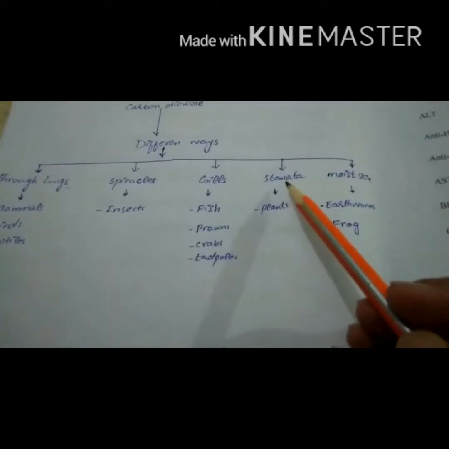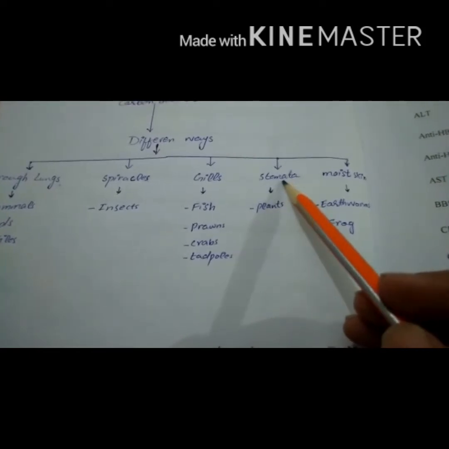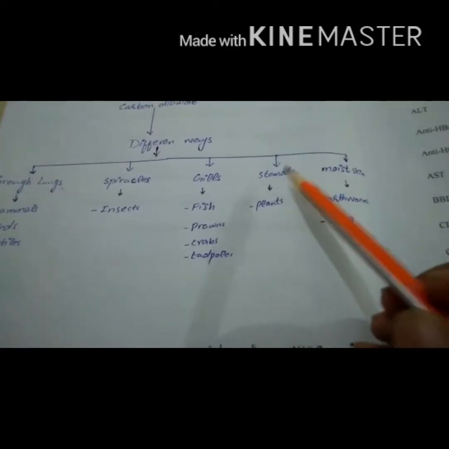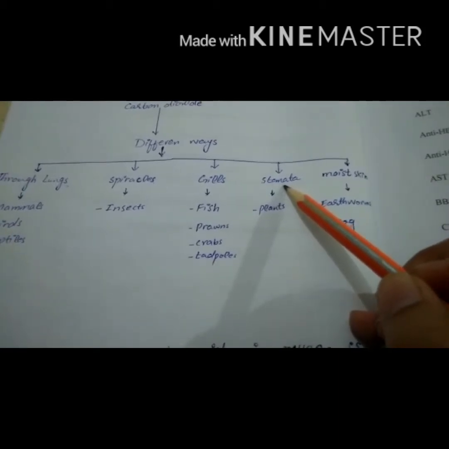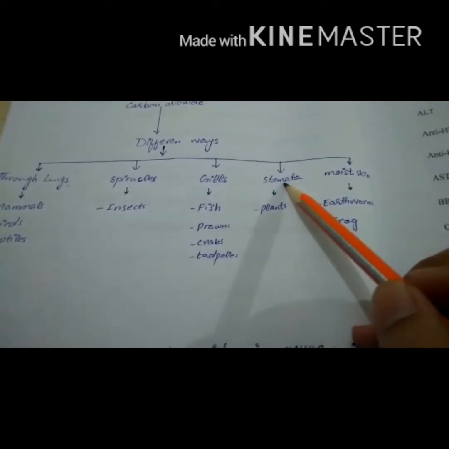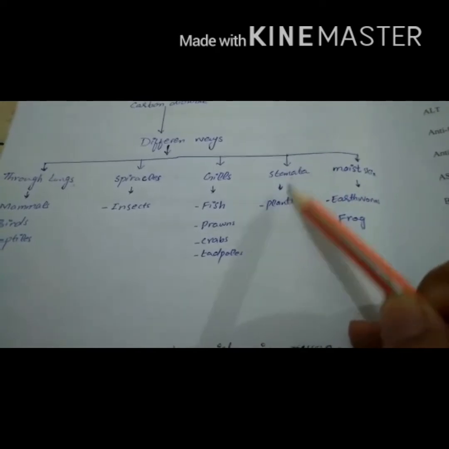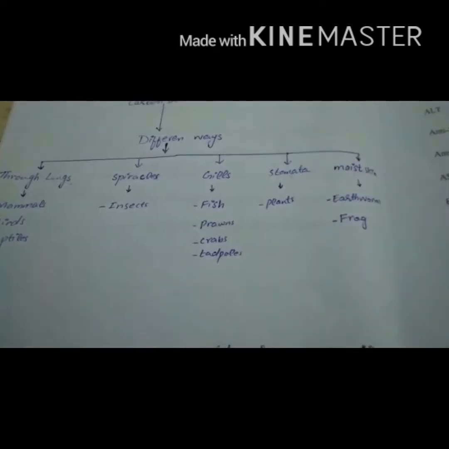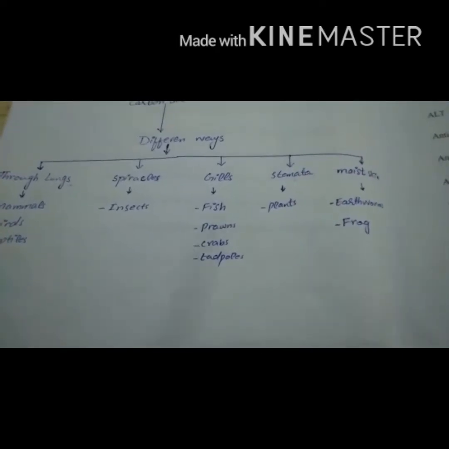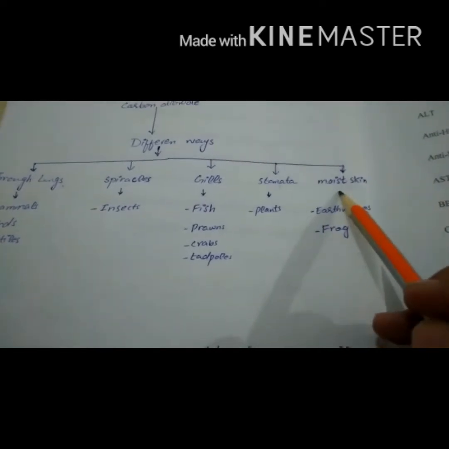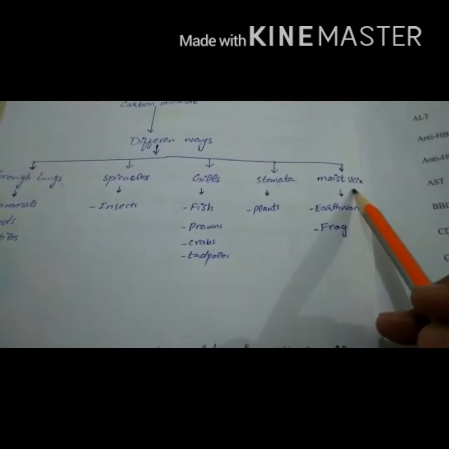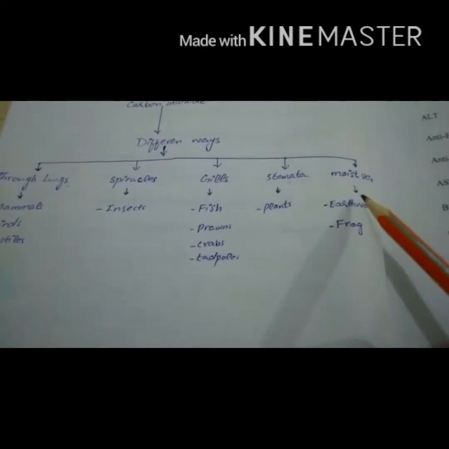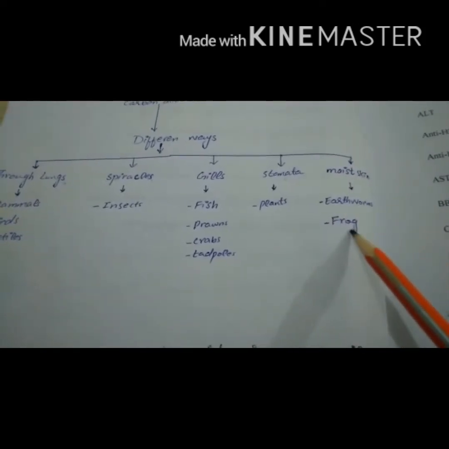If we talk about respiration in plants, basically plants have small tiny holes that are present in the leaves of the plants, and these are known as stomata. Plants respire through the stomata. Stomata are only present in plants, not in animals. Some animals respire or breathe through moist skin. Their moist skin helps them to respire or breathe, for example, earthworm and frog.